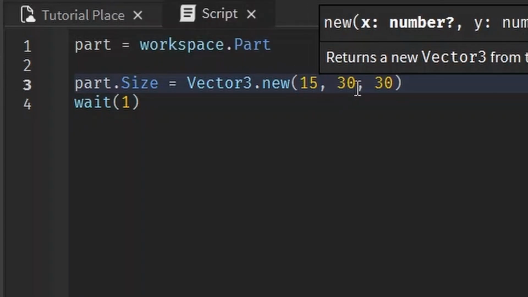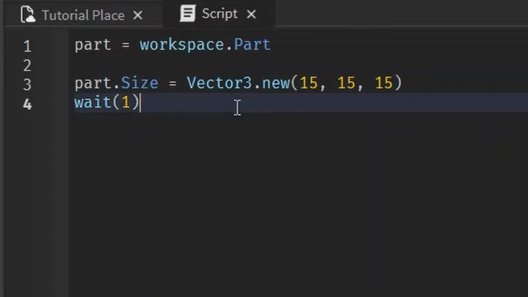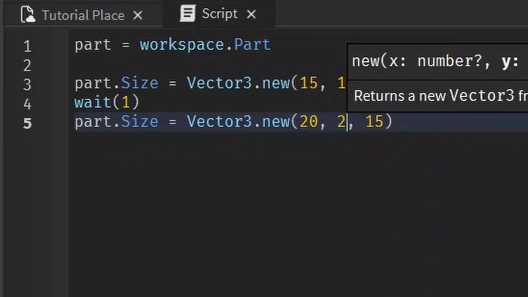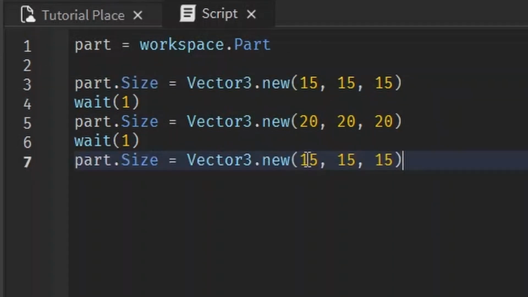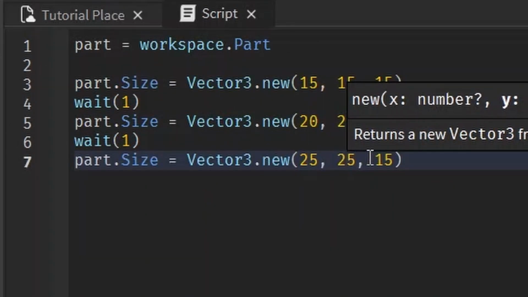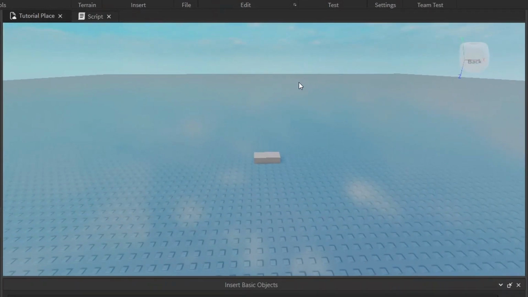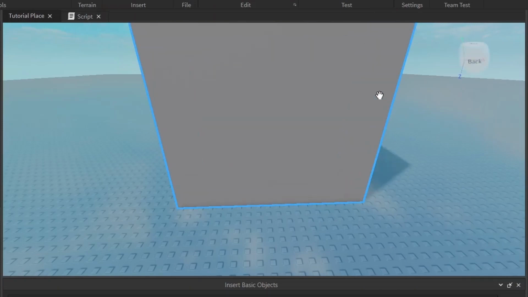And yeah, you can even do some cool stuff. If you set it to 15 by 15 by 15, then you wait, and then make it 20 by 20 by 20. Then you wait, you make it 25 by 25 by 25. You can get some cool effects just by messing around with some of the other features we already learned and including them with this new one. You can make it grow.